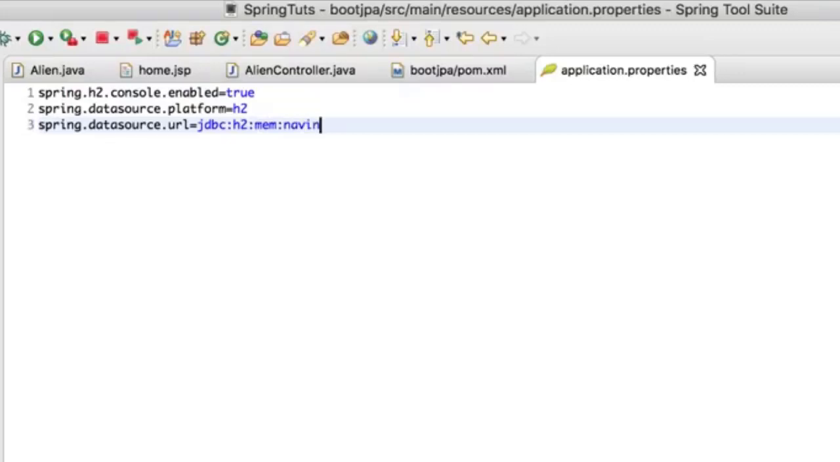But how will I access the database? Because if you are using MySQL, you have an external application to work with, right? Here, what you will do is you will just restart the application or relaunch it.